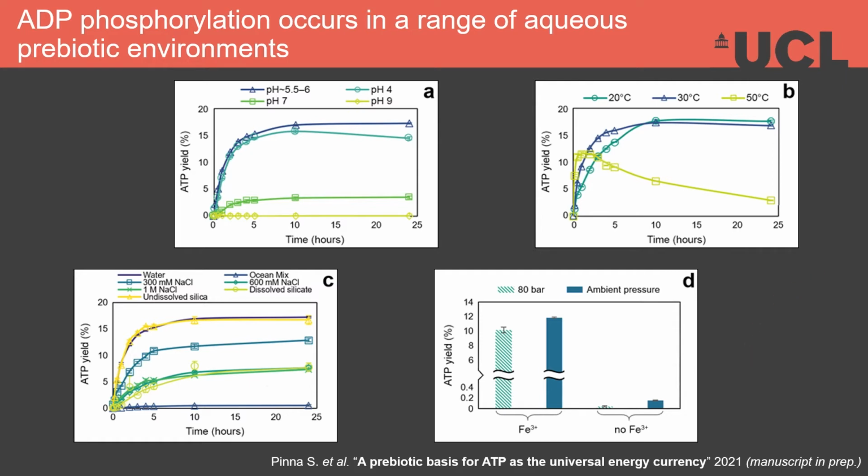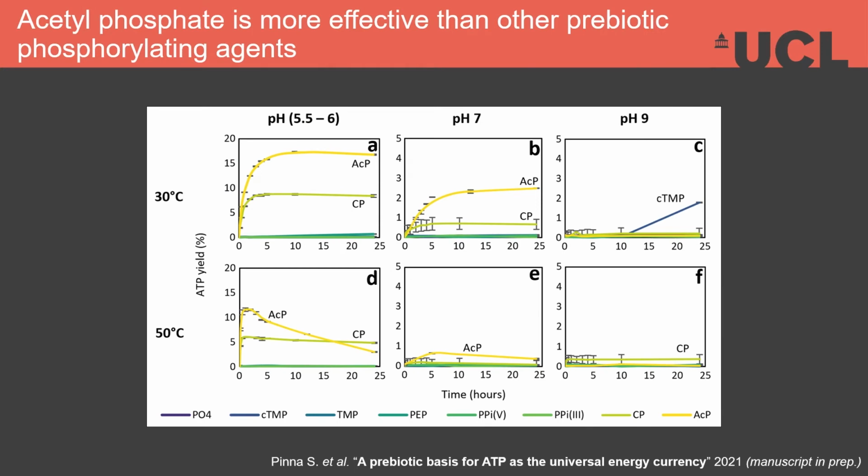areas on Earth. When comparing acetyl phosphate with a panel of 8 other potentially prebiotic phosphorylating agents, including a number still used by cells today, we found that ACP was the most effective.